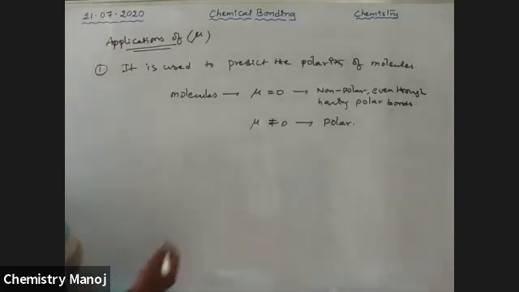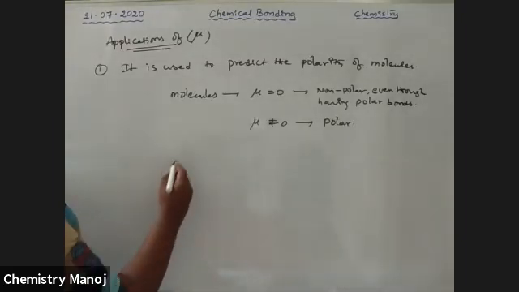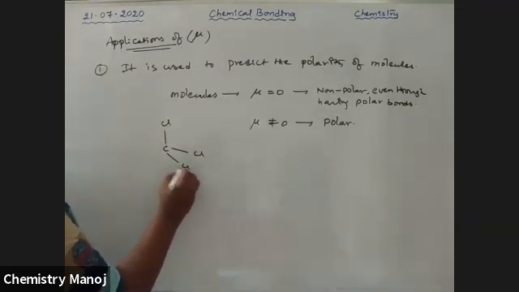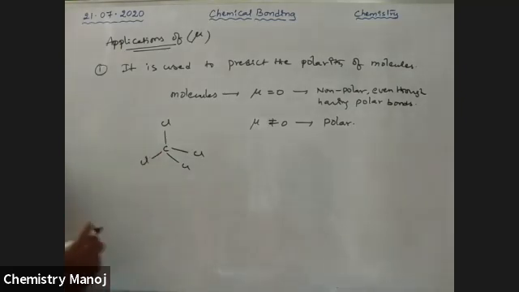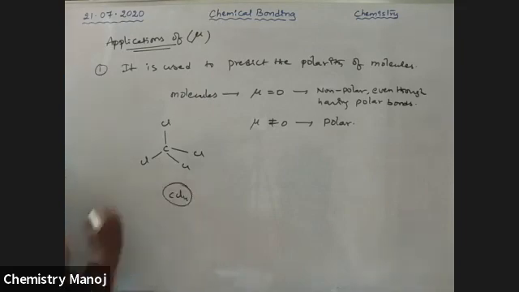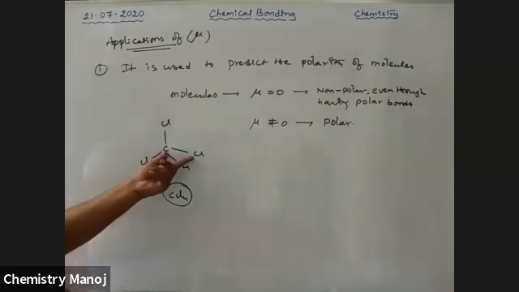See here, I'm taking examples. There is the CCl4 molecule, carbon tetrachloride. For this carbon tetrachloride, there is a carbon-chlorine bond.